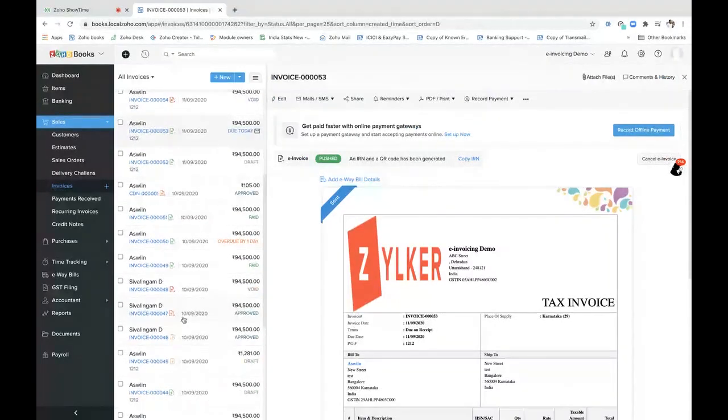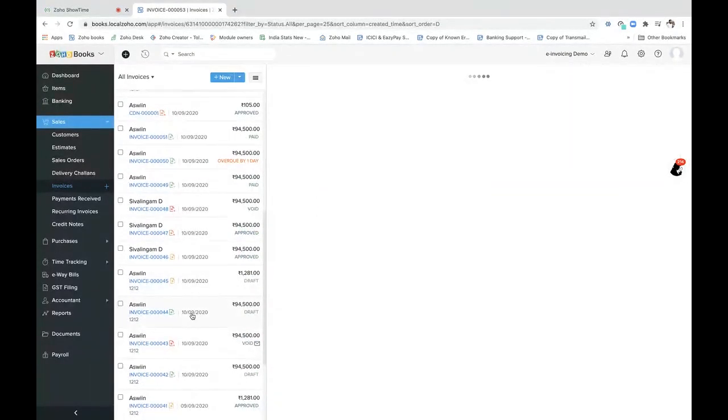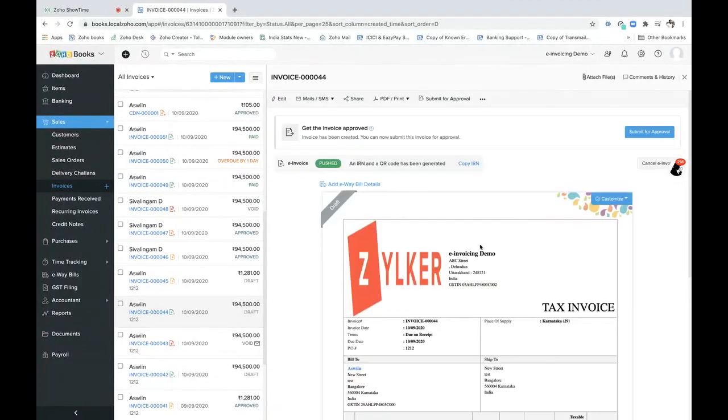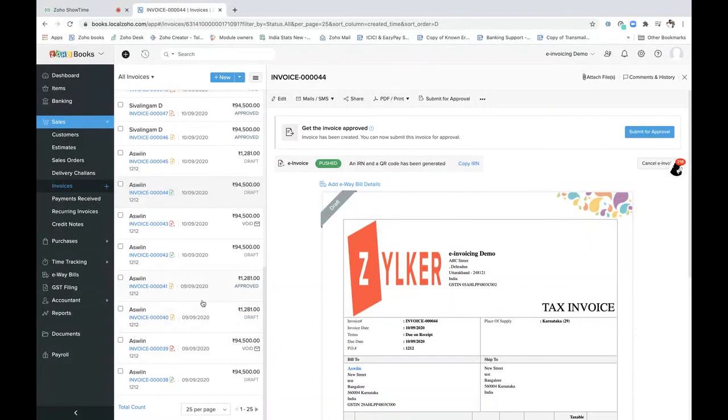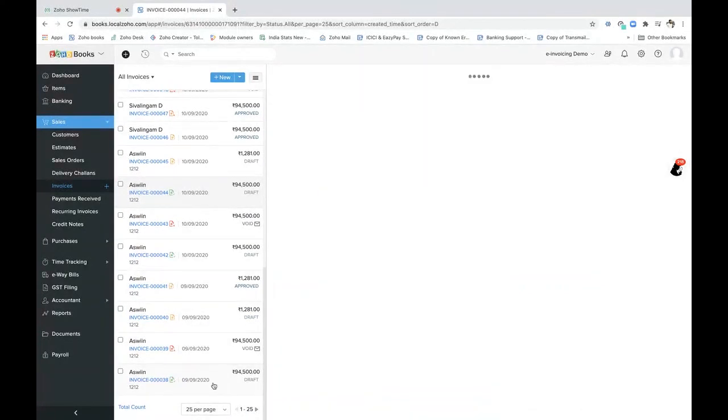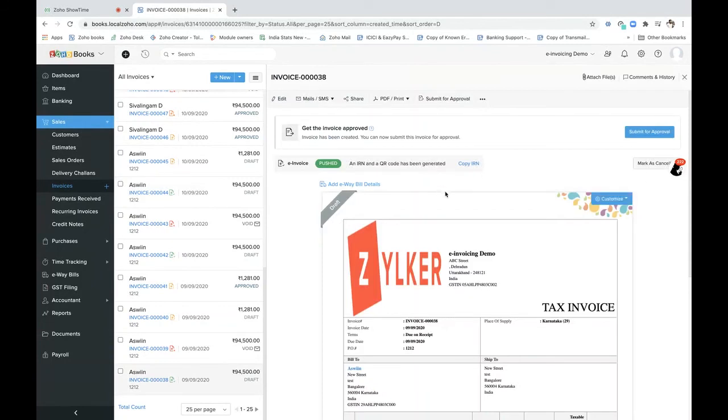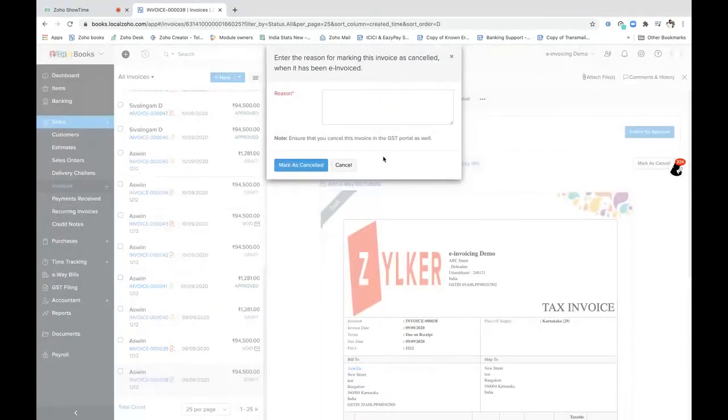Okay. Let's say this is an invoice which has already been generated. Yeah. So here it is pushed and I have generated it. But it has elapsed. I think on 9th of September, I generated this. I'm just going to click mark as cancel. I will just give the reason here and I'm going to mark as cancelled.